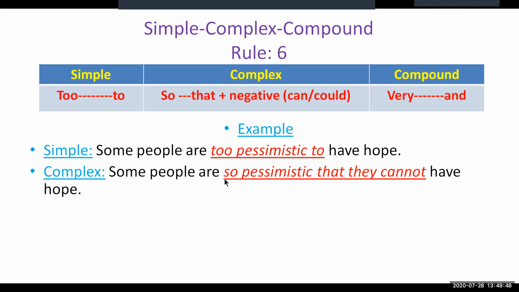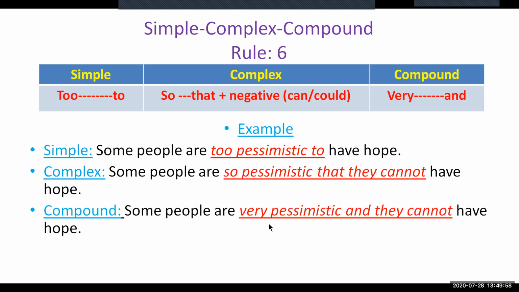To make the complex sentence compound, let us replace the word "so" with "very", and replace the word "that" with "and". So: "Some people are very pessimistic and they cannot have hope." This becomes the compound form of the sentence. I hope you have understood this point, and it is not a very difficult one.